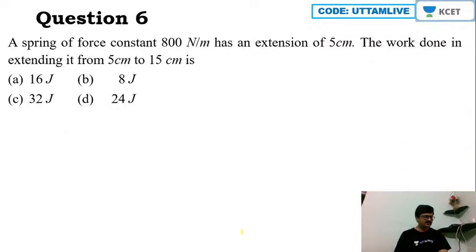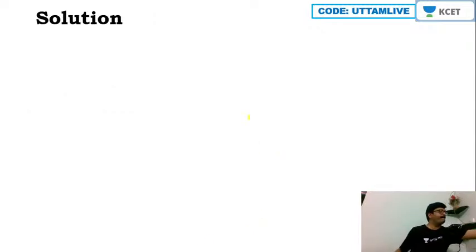Now let us progress to question number 6 quickly. A spring of force constant 800 Newton per meter has an extension of 5 centimeter. The work done in extending it from 5 centimeter to 15 centimeter is, okay. This problem is a cakewalk, is it not?